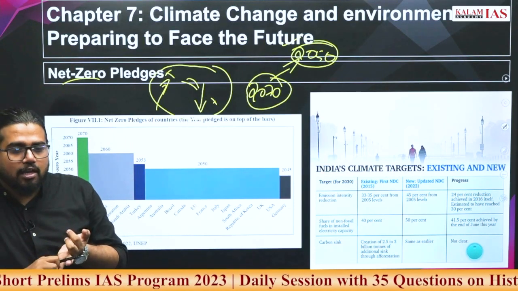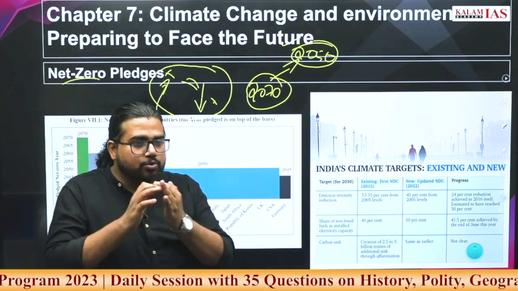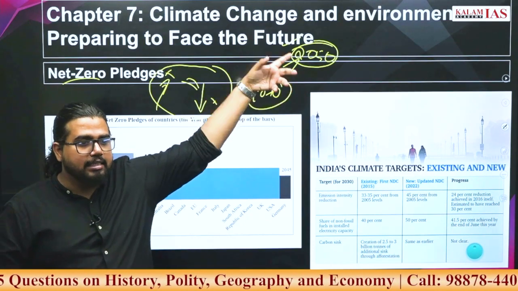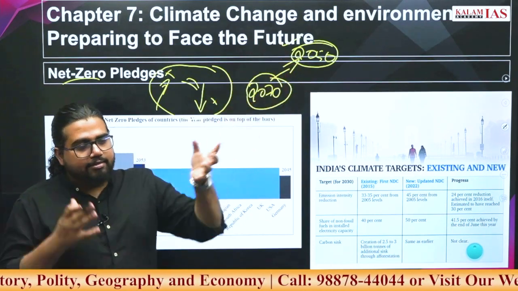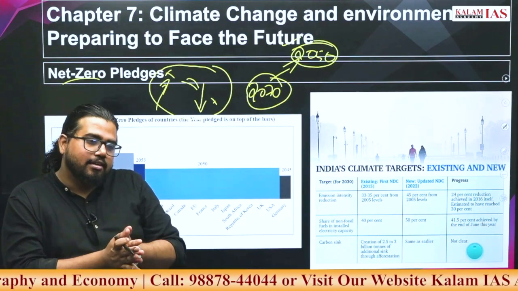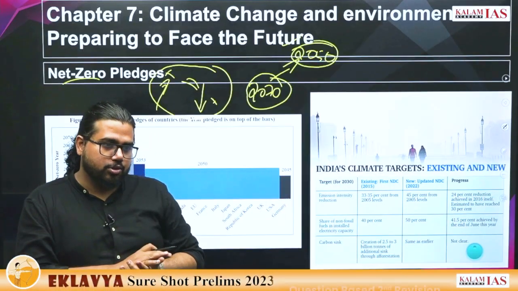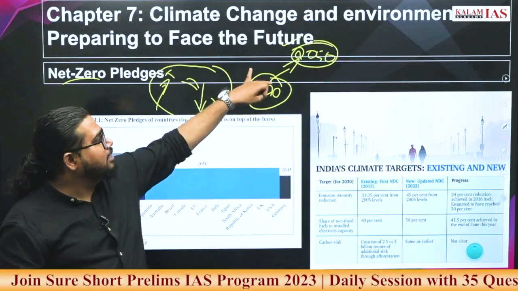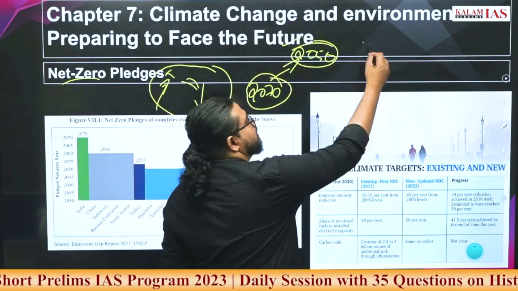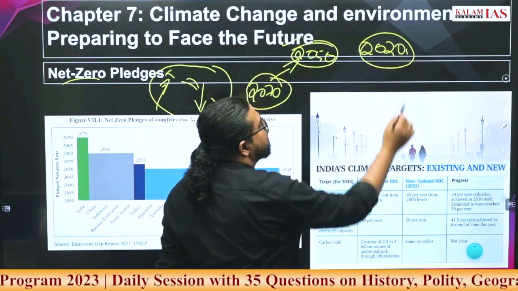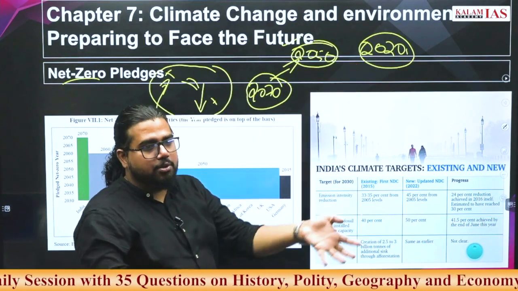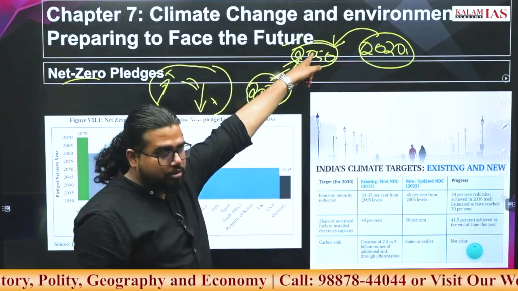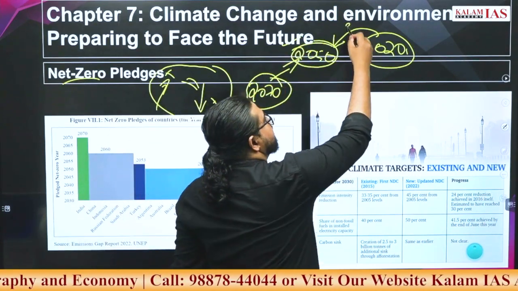India has two reasons. One is developmental reason. That means we cannot let the population live in poverty in the name of climate change or in the name of clean energy or anything. We need cheaper electricity and we need to burn coal for a considerable amount of future for this cheaper electricity. That is one reason. Second reason is India says that net zero targets countries are setting in early 2020s. In early 2020s, advanced countries like Germany, Japan, US and all these are setting targets of net zero in 2050. There is a gap of 30 years.